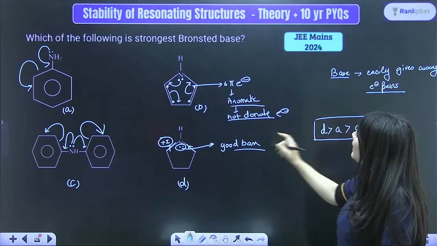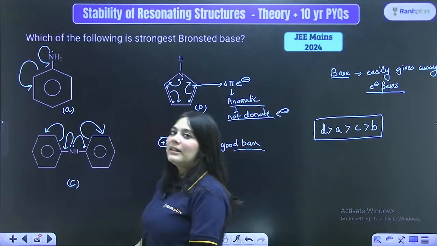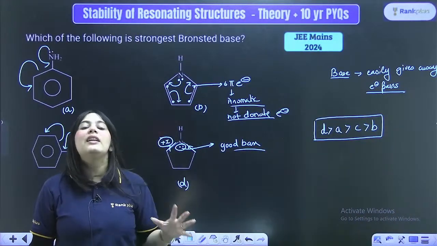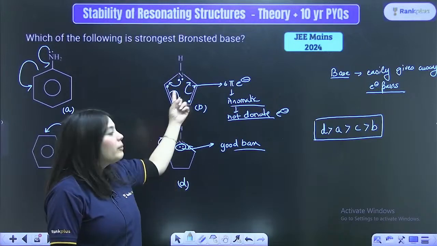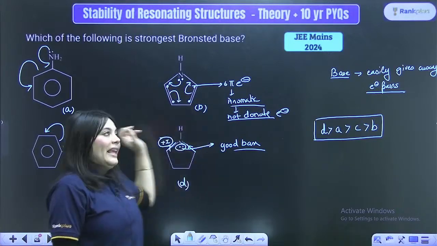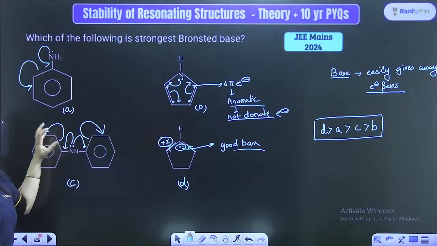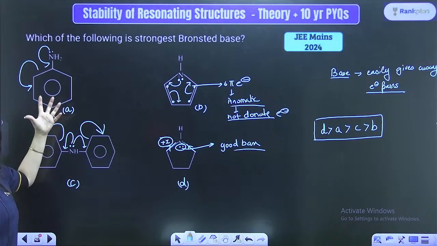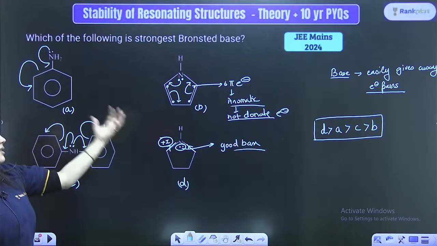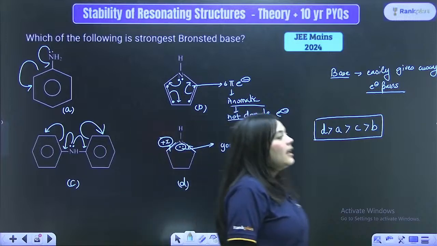Now, because the B electrons are participating in aromaticity, they will not be available for any donation. Here in resonance, we can compare; these are much more available as compared to the B counterpart. Is this clear?